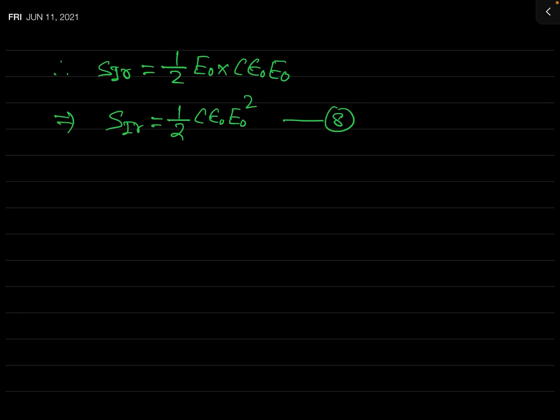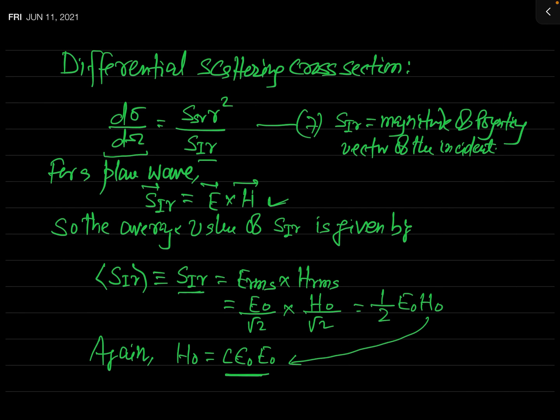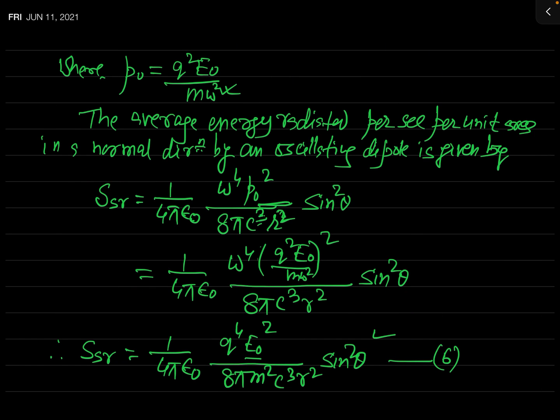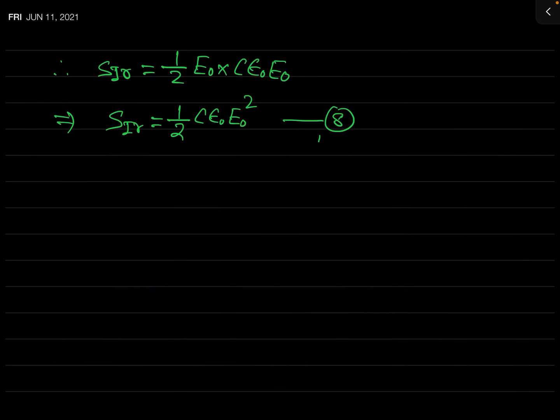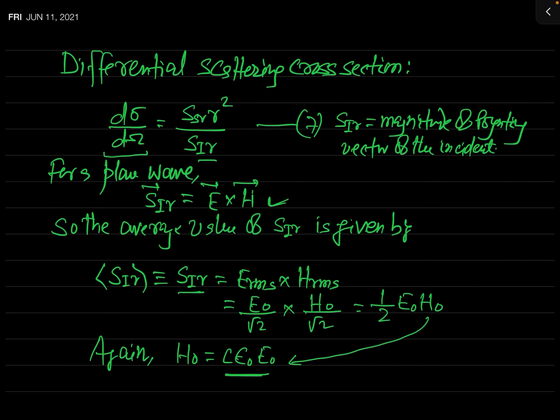Now we have already defined S_SR in this equation, and now we have defined S_IR in this equation. So we will simply substitute the values of S_SR and S_IR in the defining equation of the differential scattering cross section.